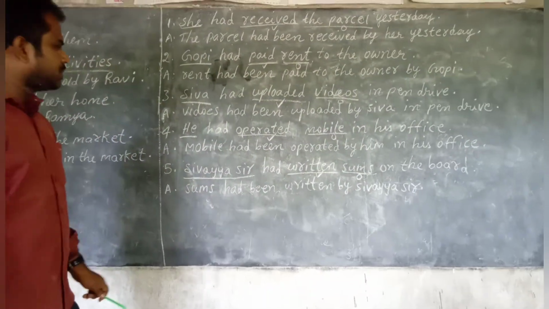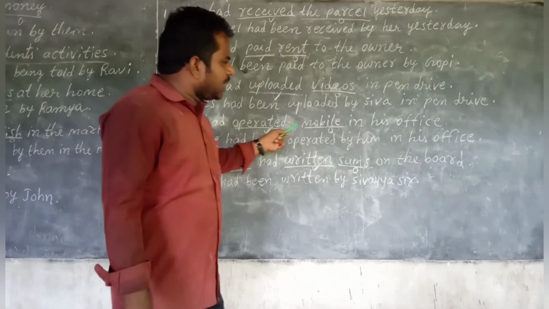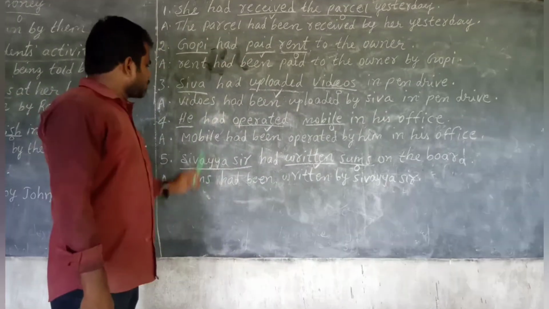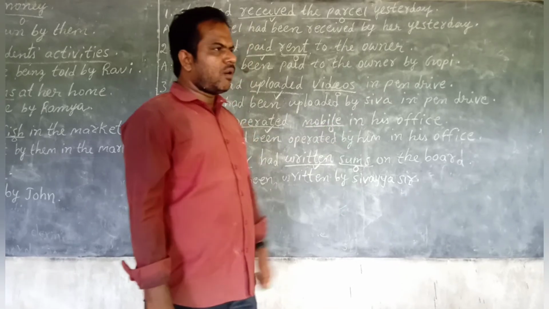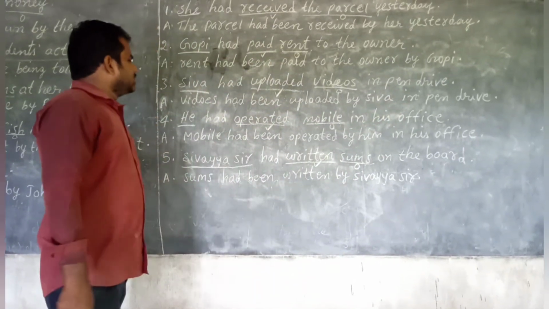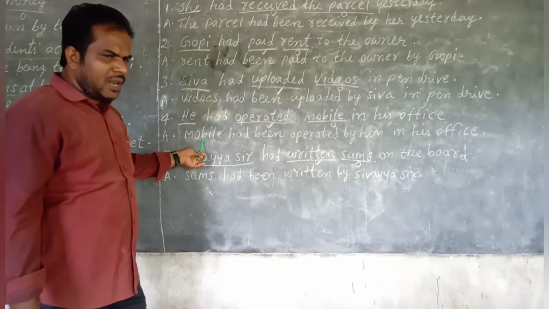Next, fourth example, children: he had operated mobile in his office. So he subject, operated verb, mobile object, and the remaining part, in his office. First rule, object should be changed as subject, mobile.